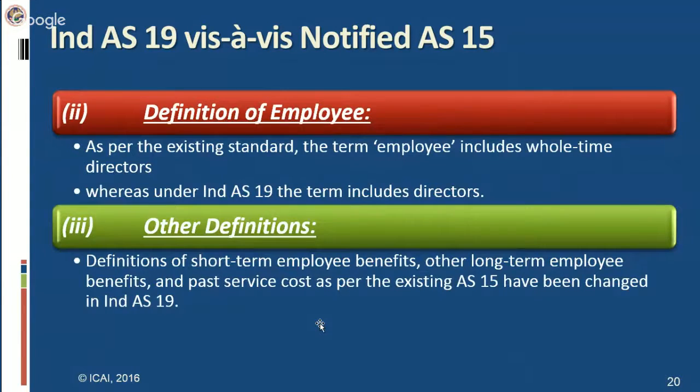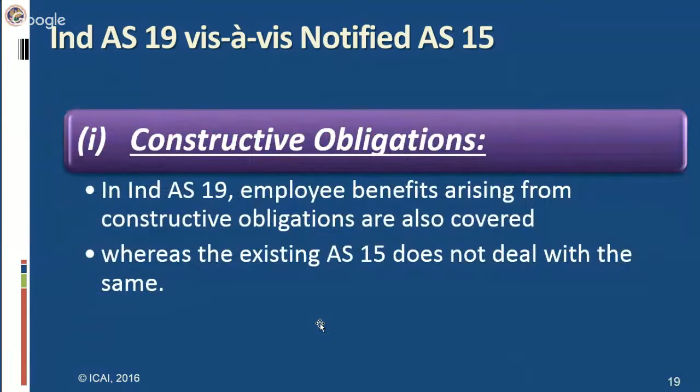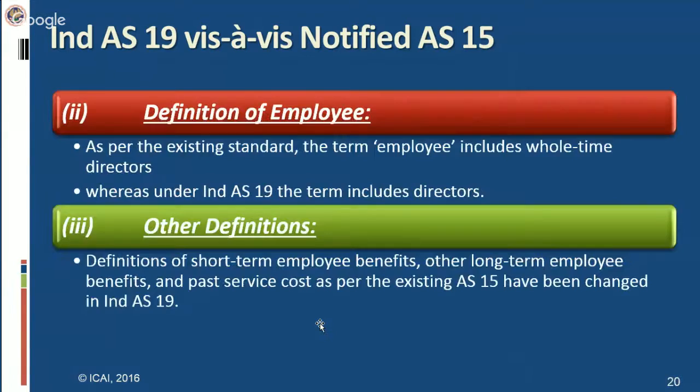So as per Ind AS 19, employee benefits arising from constructive obligations are also covered, whereas existing AS 15 does not deal with the same. Definition of employee. As per the existing standard, the term employee includes whole-time directors, whereas under Ind AS 19, the term includes directors. Now, by restricting only to whole-time directors, the definition of employee as per the existing standard is very restricted or narrow. It includes only whole-time.